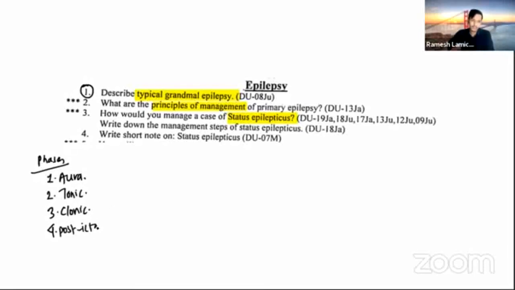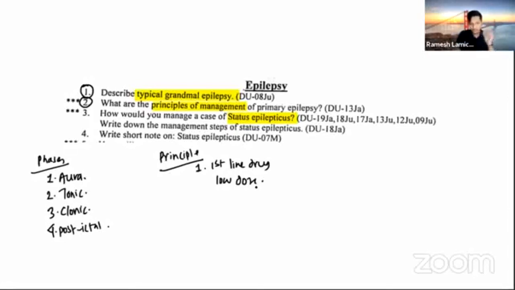In the post-ictal phase, the patient is delirious, amnestic, can't remember anything, and suffers from headache. So this is how we can appreciate the phases of grand mal epilepsy. Now, one important question is, what are the principles of management of primary epilepsy? So the principle of management is that we start with a first line drug, with low dose.